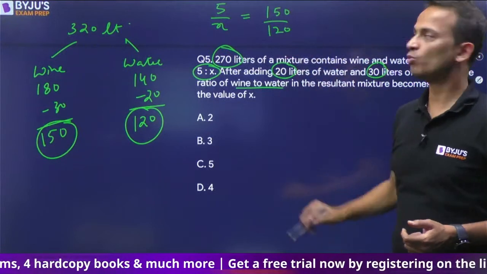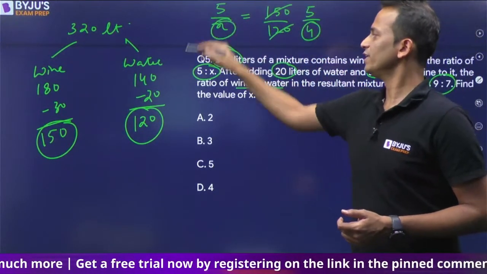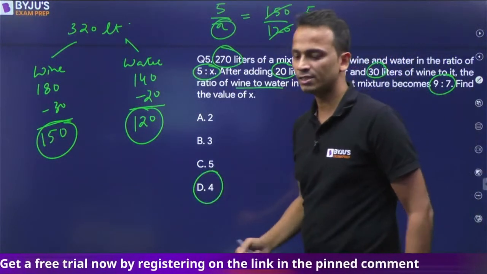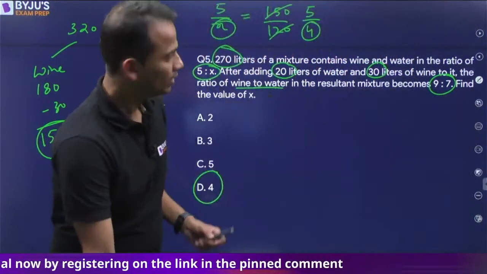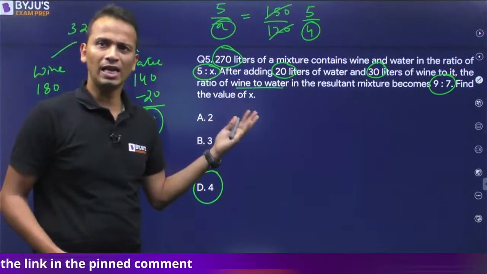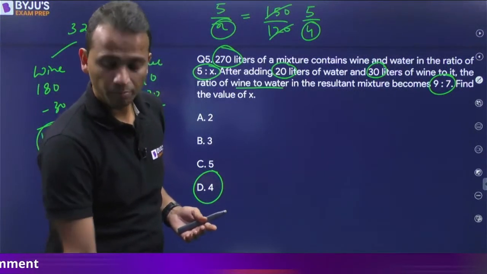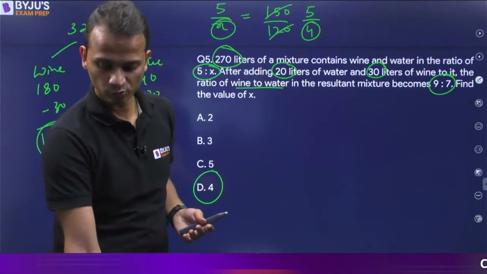Now 150 upon 120 is basically 5 upon 4. So the value of x will be equal to 4. The correct answer is option D. A lot of things could have been done orally, but since I'm explaining to you, I'll have to write each and everything. So you could have done plenty of things in this question orally as well.